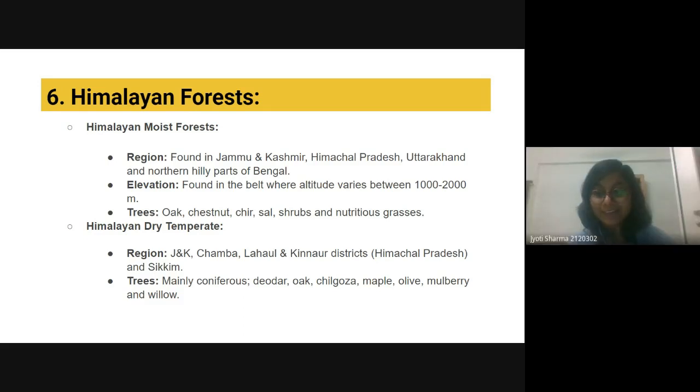Okay. Yes, you must have heard about those nuts. This is the kind of nuts we get, like dry fruit. Okay, ma'am. Okay, so chilgoza is nothing but a kind of Pinus species only, Pinus gerardiana, where we can get the dry fruit or nut from that cone, and this is very expensive.